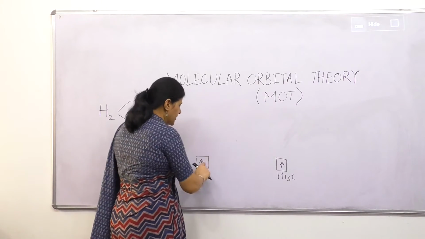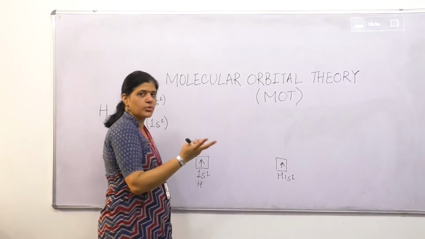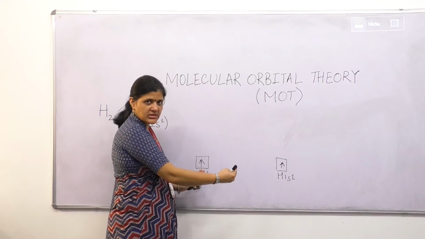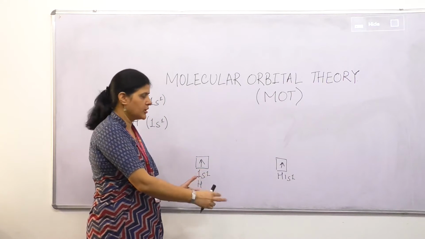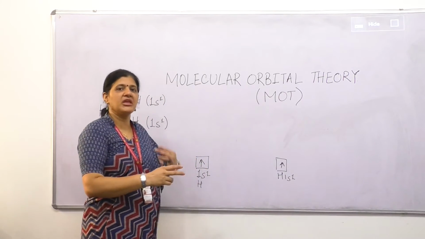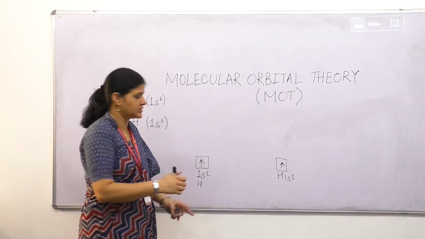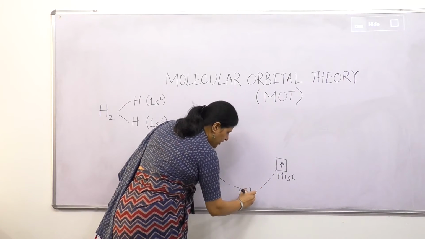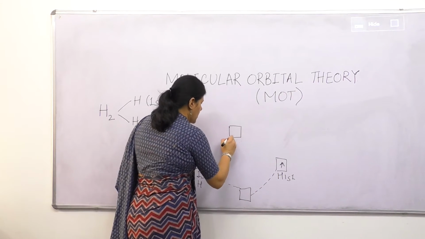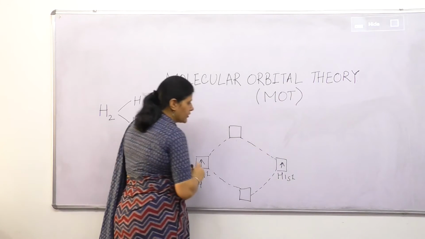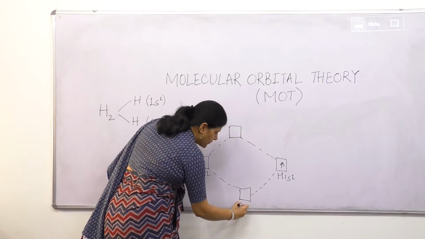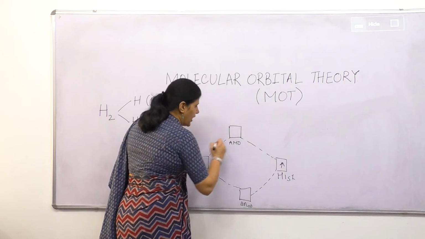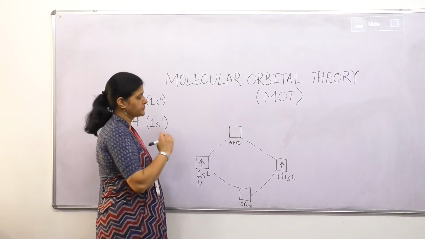These two atomic orbitals will combine to form two molecular orbitals. Now linear combination will take place, and during linear combination two atomic orbitals will form an equal number of molecular orbitals. These molecular orbitals are the bonding molecular orbital, BMO, and the anti-bonding molecular orbital, AMO.